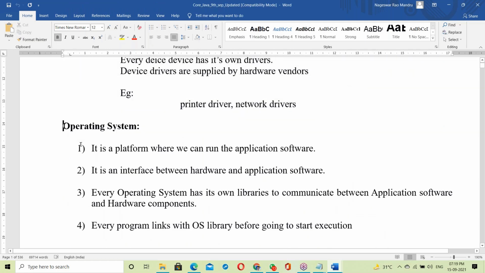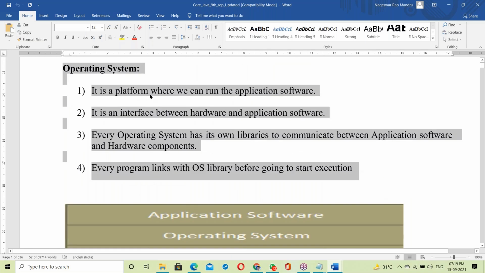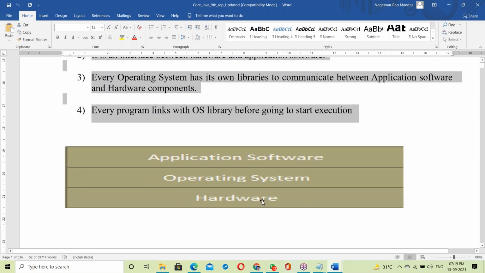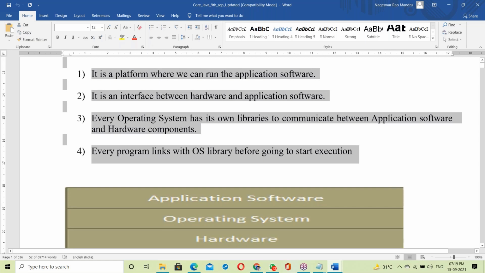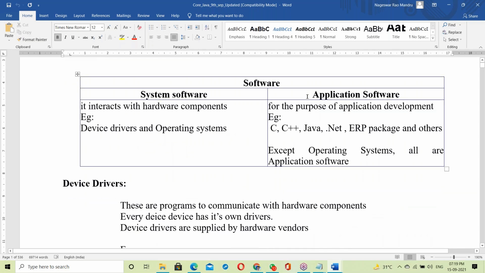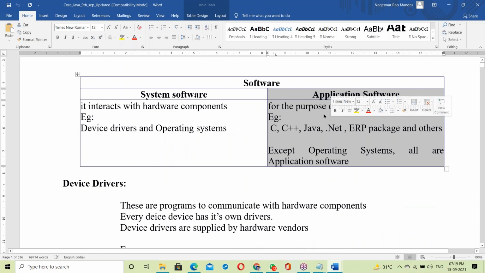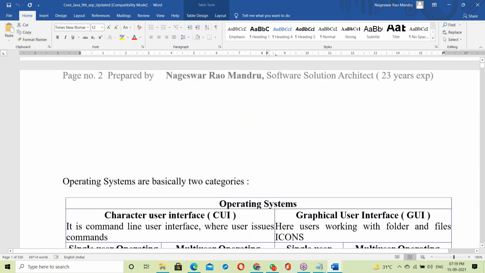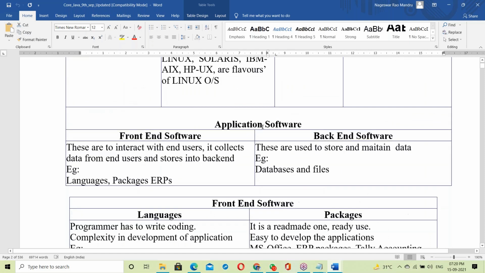Next, our topic OS, the same points we discussed. It's a platform, it's an interface. Every OS has one library, and every program links with the OS library before we start execution. Hardware, on top of hardware there's an OS, on top of the OS, application software. So this is just an idea about the OS, and this idea is enough. Our topic is application software. Java is application software, so let us move to application software.